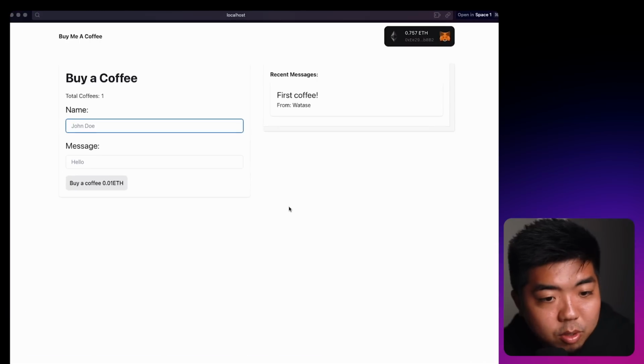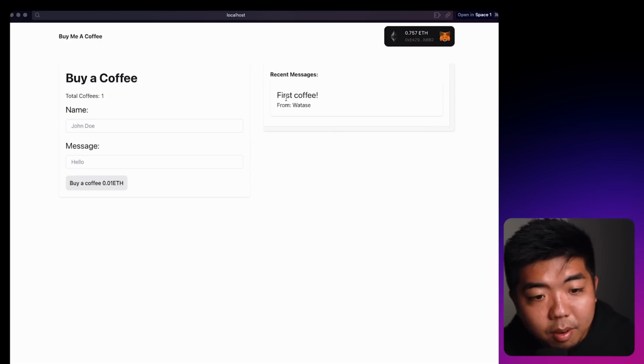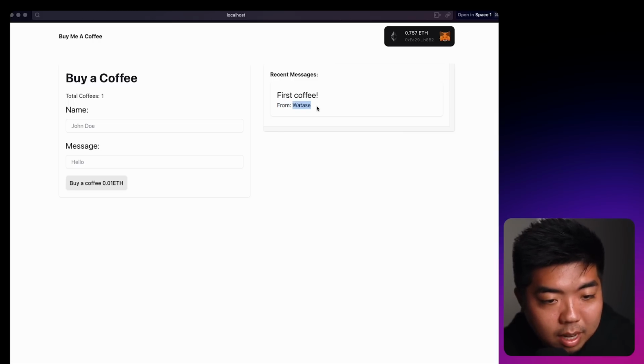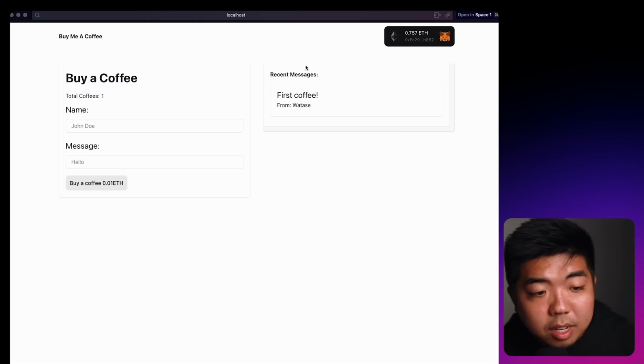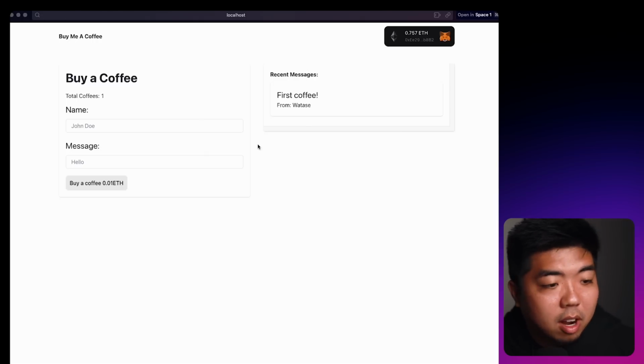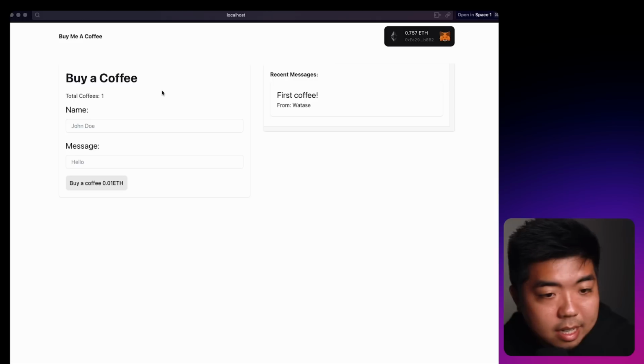And if we come back to our app here, we can now see the first message that we sent earlier is showing right here where it says first coffee, and it shows it is from, and Watase is the name that we put in when we submitted that. And that does it for the web app for our Buy Me a Coffee app. So what we'll do now is test it out.